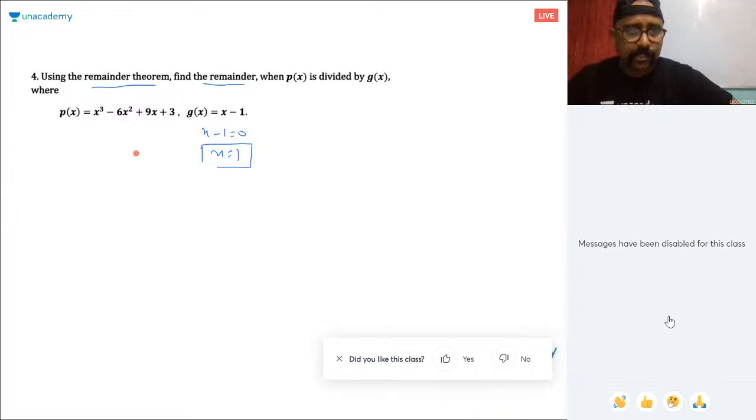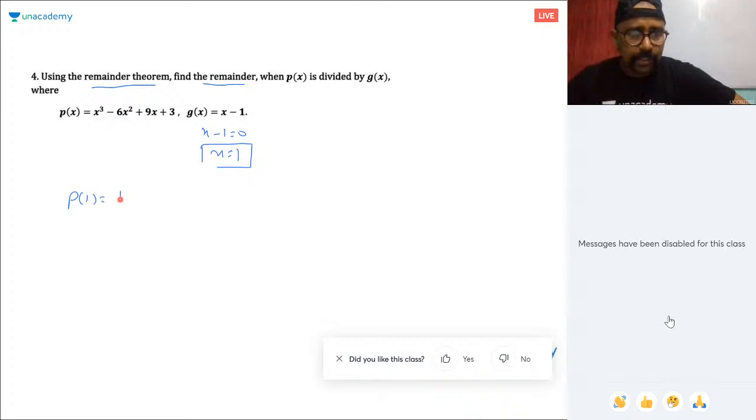So putting x equal to 1 here, whatever value comes, that's the remainder. So P(1). I took a class the day before yesterday that was about zeros of polynomials only. If you are confused about the zero of polynomials, you can see my special class lecture. The zero is 1. So x is equal to 1.